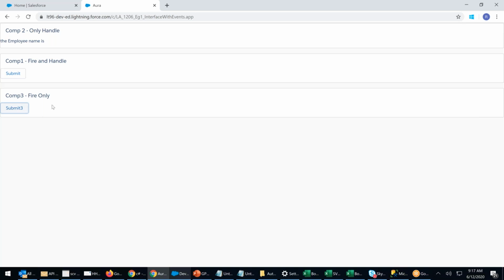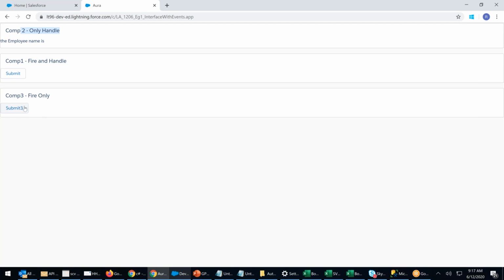Component 3 is the parent now. Inside that, we have component 2. Component 2 is a child. Component 1 is a grandchild, right? So component 1 cannot handle, component 2 cannot handle, because the fire happened at where? Component 3. Who can handle? Who can handle? Right? If I create a component 4, then component 4 can handle the firing of component 3.